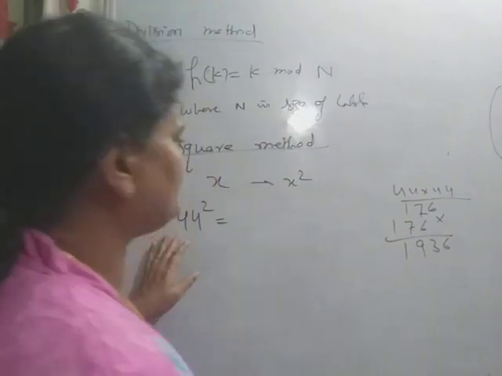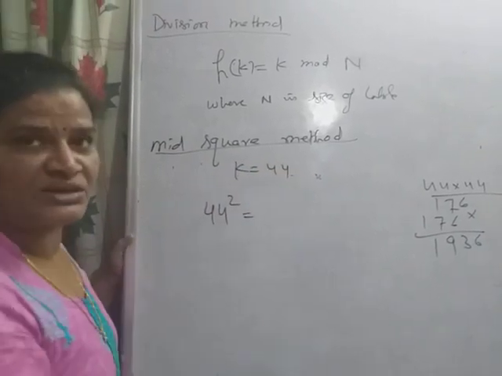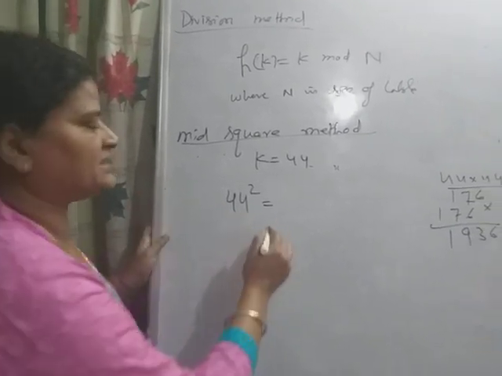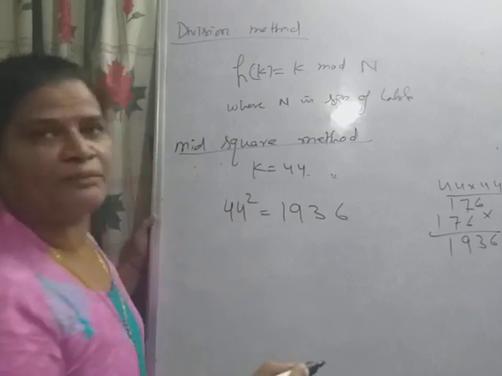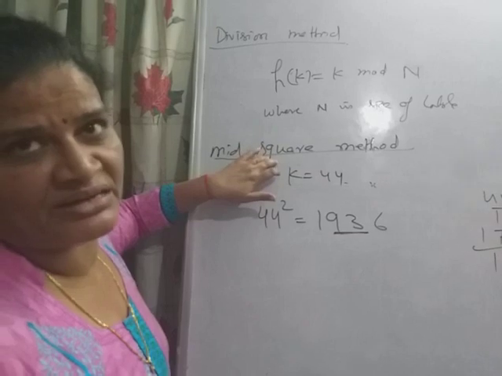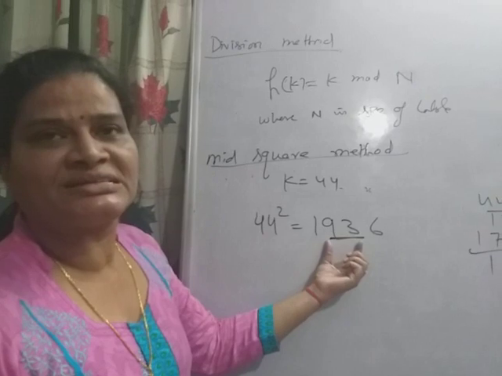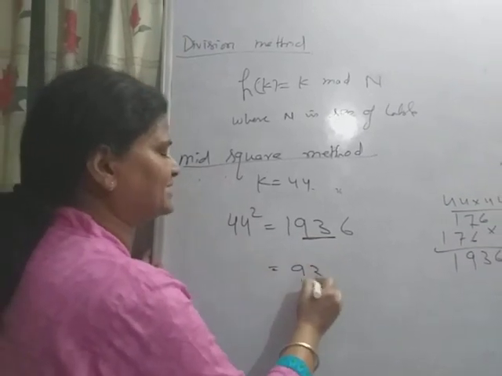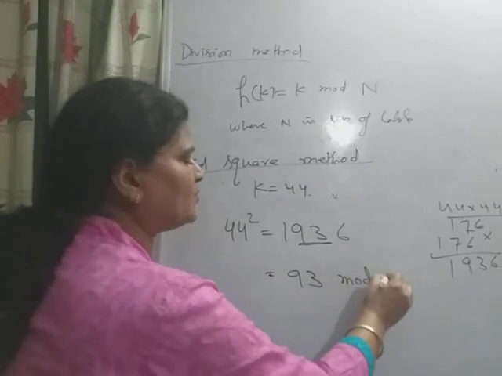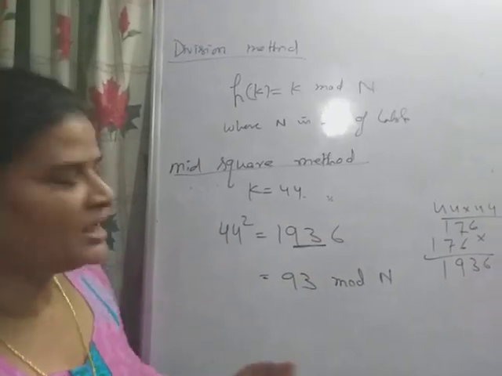Suppose the key I am going to store, k, is 44. Okay. First, we take the square of the key, that is 44 whole square, that is 1936, and simply the middle digits are considered. This is the mid square method. First it performs the square of the key and then takes the middle digits as its address, that is 93. And if it exceeds the table size, then again we perform the mod function, 93 mod n, to keep it between 0 and n minus 1.